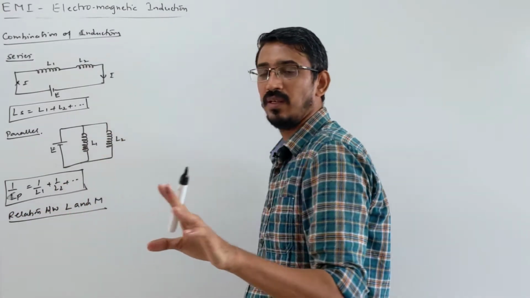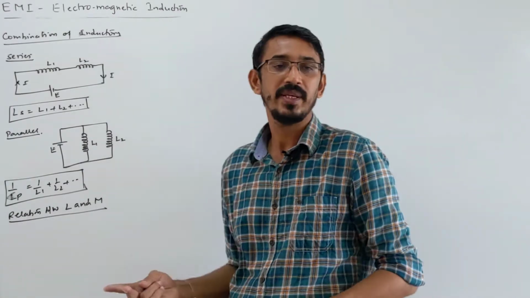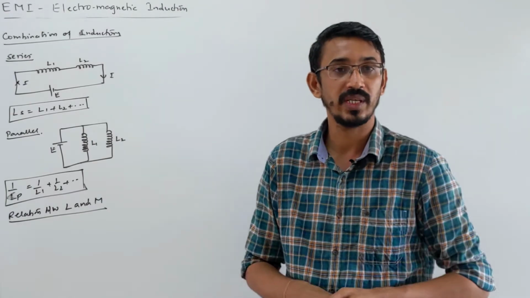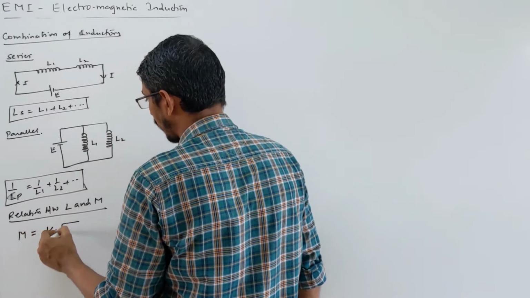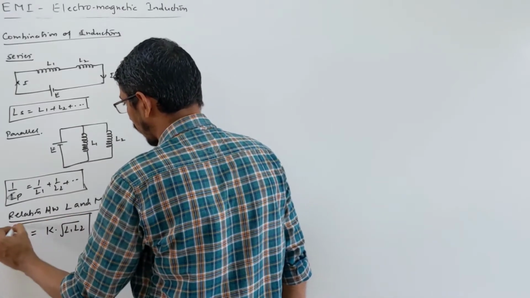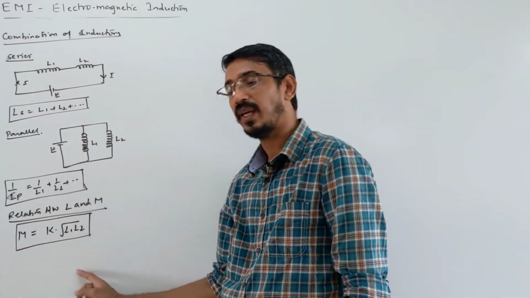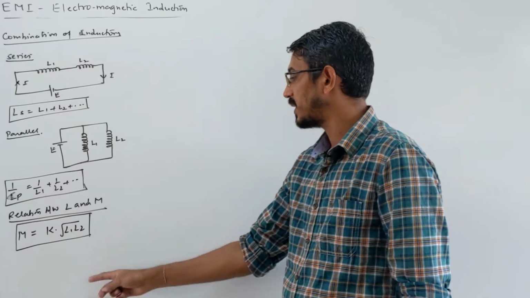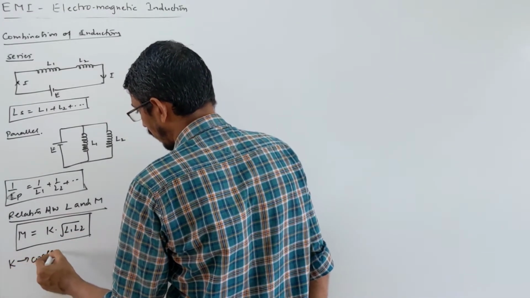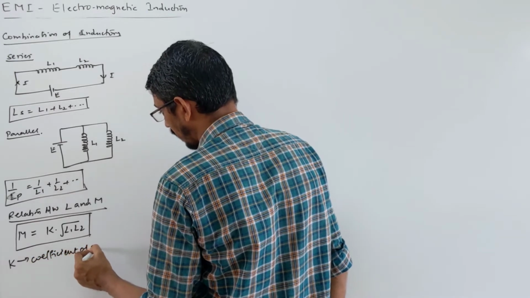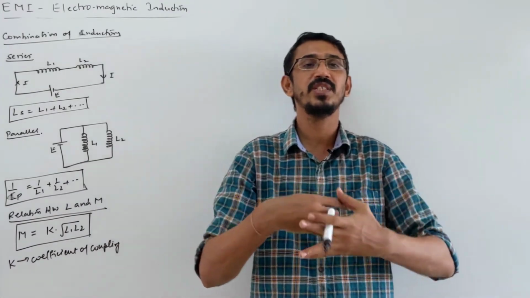If you have a single inductor, then there is only self inductance, but if you have two inductors with self inductances L1 and L2, then they will have a mutual inductance also. So how are they related? The small relation is M equals K times root of L1 L2. L1 and L2 are the self inductances. K is a constant, called the coefficient of coupling. Actually this K tells you how much flux is linked.